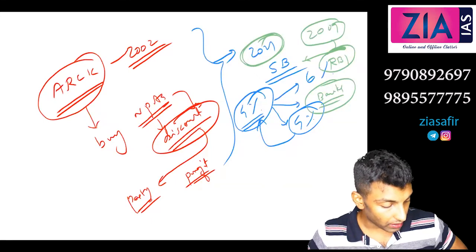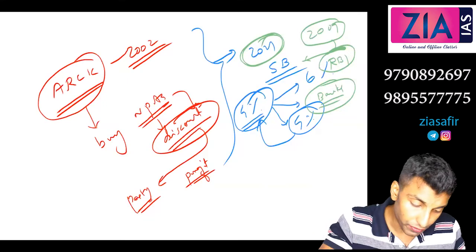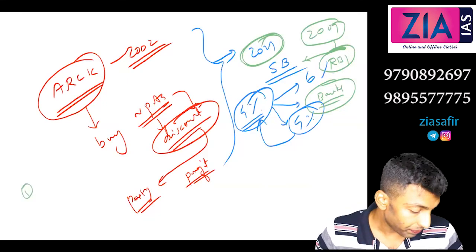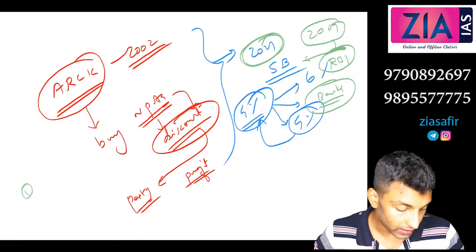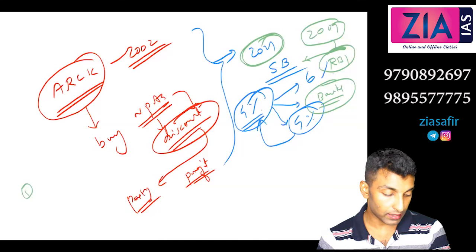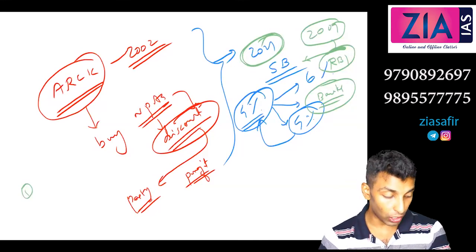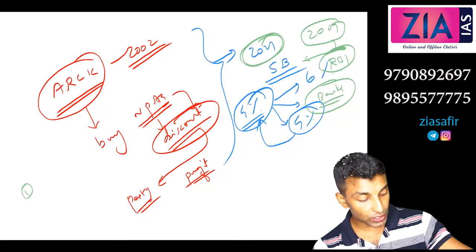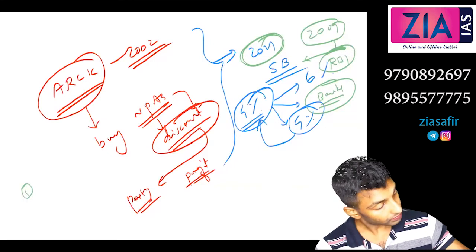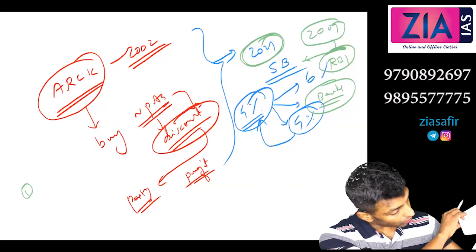So this is one of the recommendations, and to an extent this is allowed also, accepted also. Under that you can write the first point, under this deregulation, RBI deregulated interest rates on all loans of rupees 2 lakh or more.